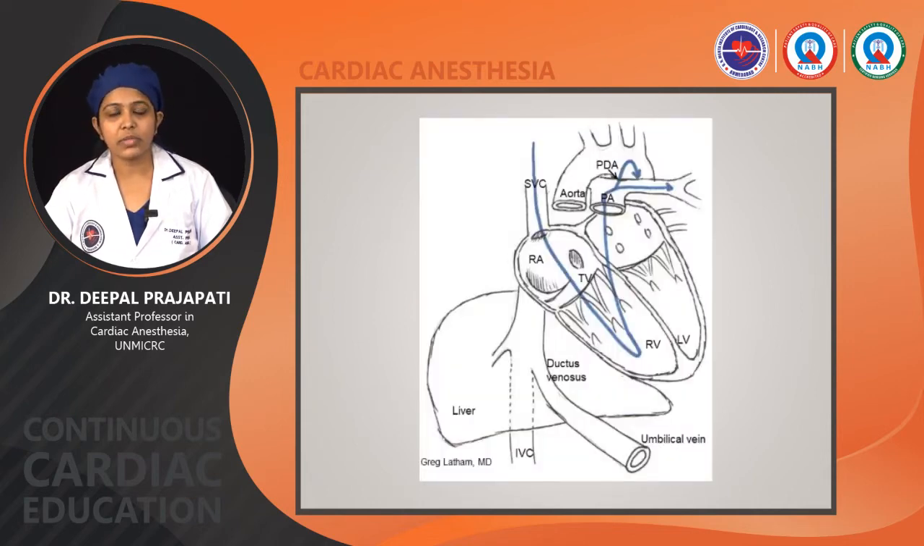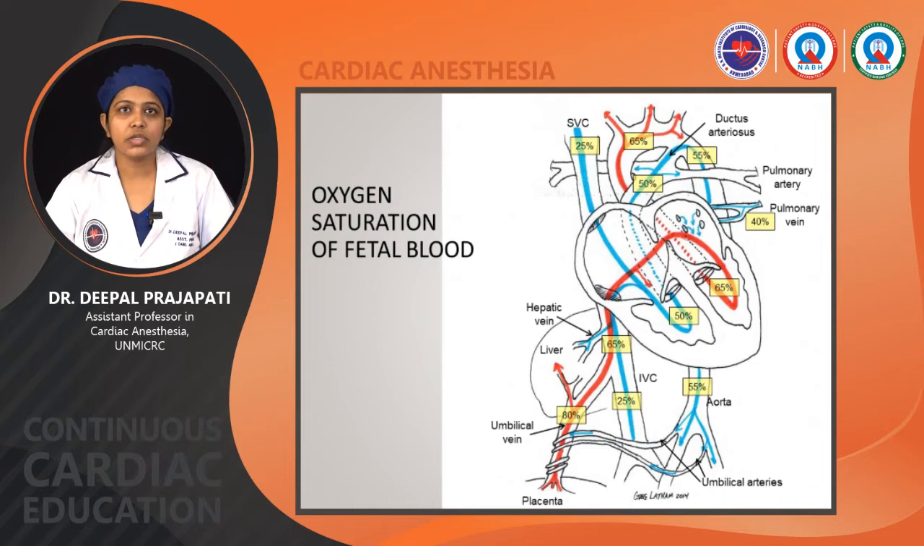See, the deoxygenated blood enters from the SVC to the RA, from there it passes through the tricuspid valve to the RV, to the pulmonary valve, and from there to the patent ductus arteriosus. Most of the blood passes through to the descending aorta and very little blood goes to the pulmonary artery. Here is the figure showing oxygen saturation of the fetal blood.